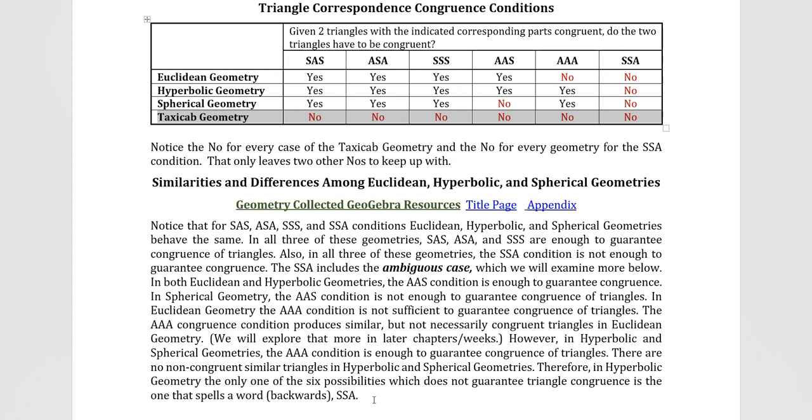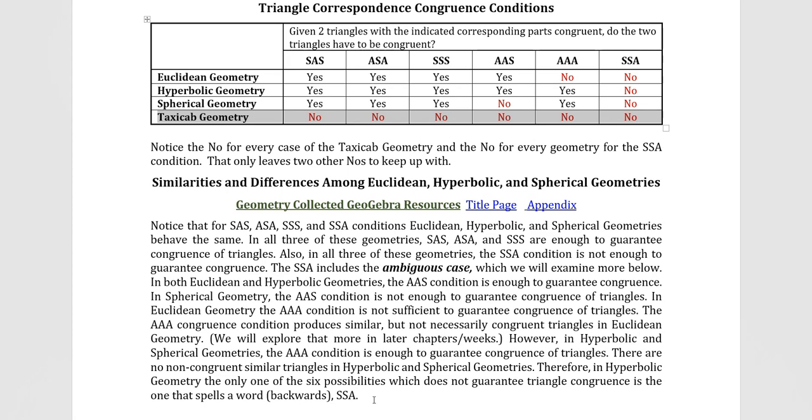In both Euclidean and hyperbolic geometries, the AAS condition is enough to guarantee congruence. In spherical geometry, the AAS is not enough to guarantee congruence in triangles. In Euclidean geometry, the AAA condition is not sufficient to guarantee congruence in triangles. It produces similar but not necessarily congruent triangles. We're going to come back to similarity a little bit down the road in a later chapter.